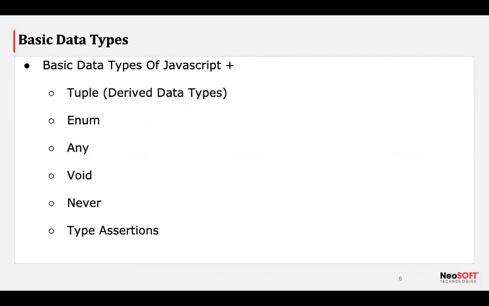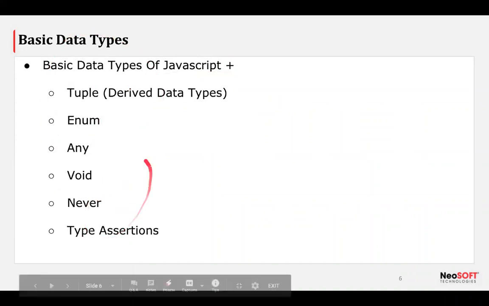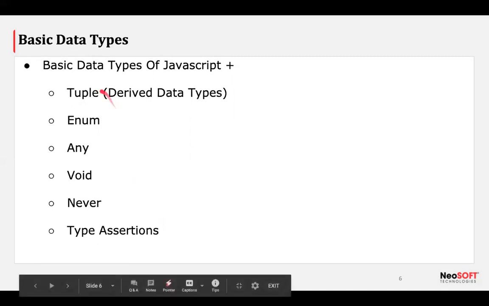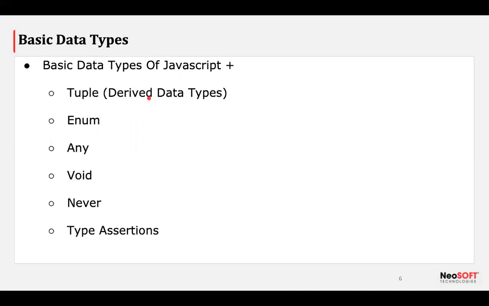some additional features. So for that, here are the basic data types of JavaScript, plus a few advanced features added over here to our basic data types. Type assertion is not one of our basic data types, let me clear that first. These are a few data types we use in normal TypeScript. We'll go one by one and see what different roles there are for each.